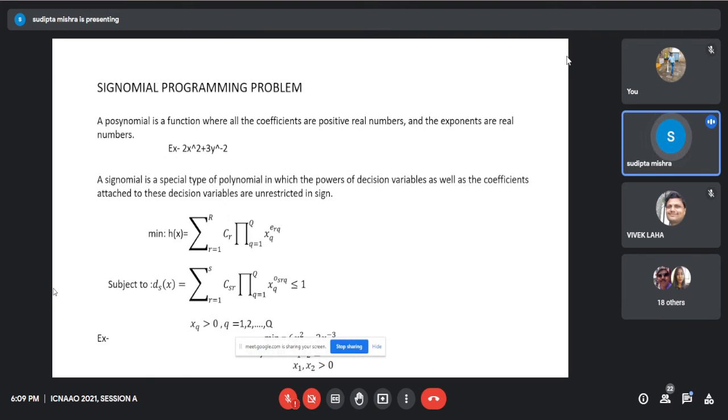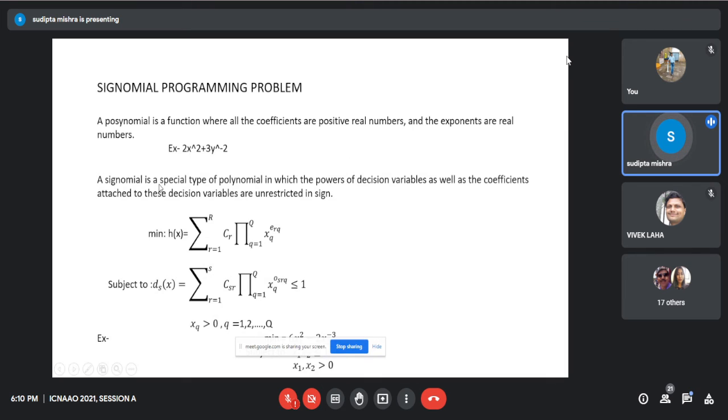So now let's move to the signomial programming problem. We have already discussed the posynomial. It is a function where all the coefficients are positive real numbers and the exponents are real numbers. So this is an example: 2x squared plus 3y to the power minus 2. Here 2 and 3, the coefficients of variables, are positive, so it is a posynomial. But in the signomial case, the coefficient can be negative. A signomial is a special type of polynomial in which the powers of decision variables as well as the coefficients attached to these decision variables are unrestricted in sign.